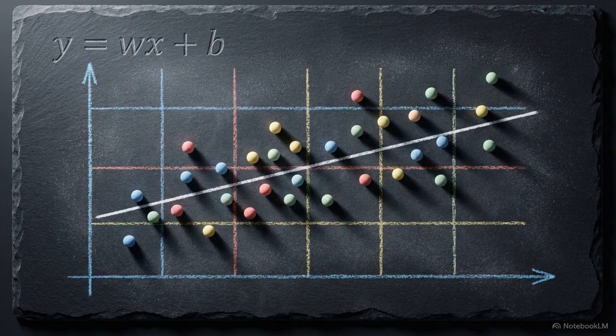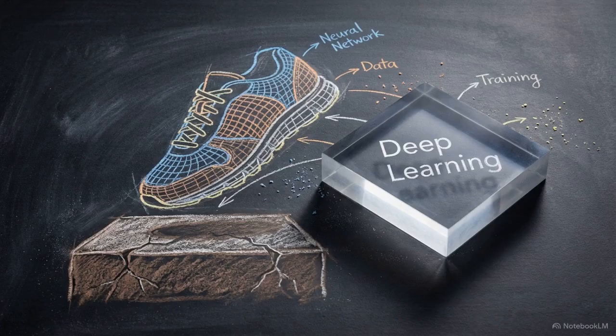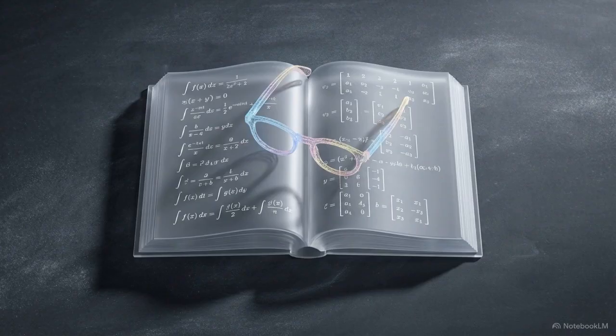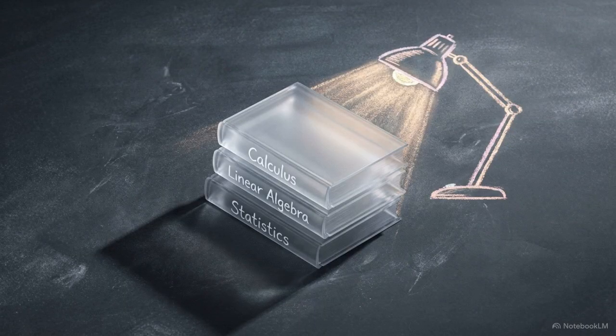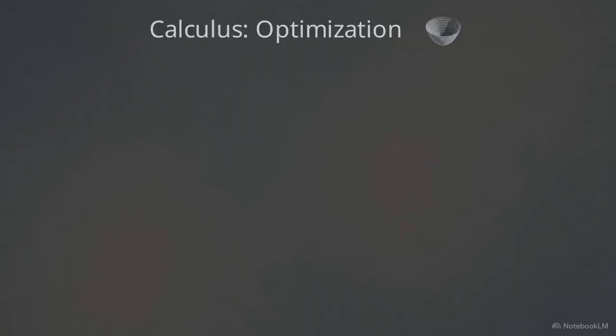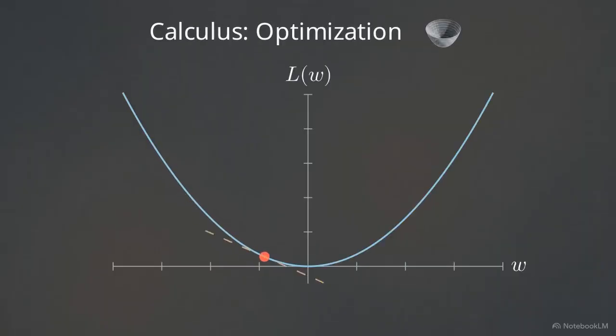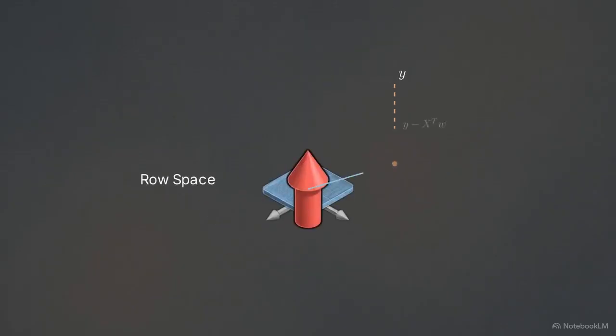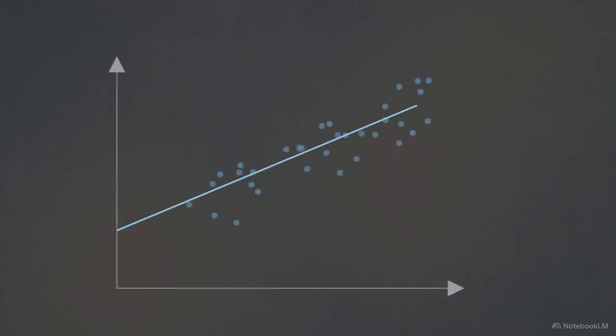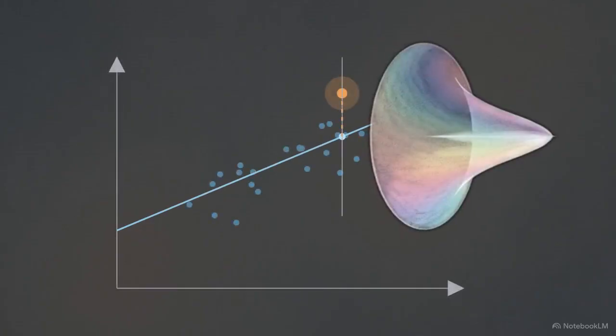Because of its ubiquity, linear regression is frequently treated as a solved elementary algorithm, a trivial stepping stone to bypass on the way to deep learning. This is a miscalculation. Linear regression is an elegant mathematical equilibrium, where three entirely distinct fields of mathematics intersect to solve the exact same problem. Those fields are calculus, treating the model as an optimization problem, linear algebra, treating it as spatial geometry, and statistics, which treats it as probability.